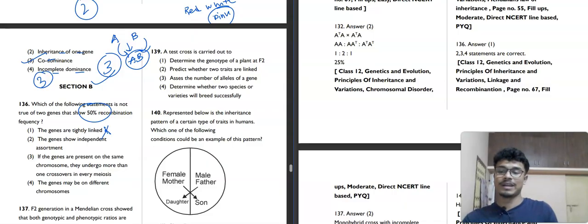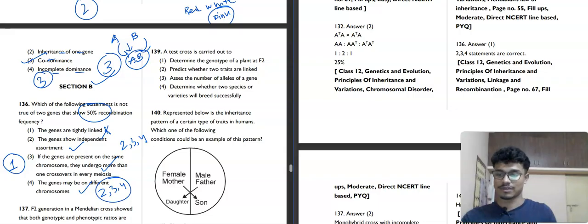Then the genes show independent assortment, correct. If the genes are present on the same chromosome, they undergo more than one crossover in every meiosis, correct. The genes may be on different chromosomes. It is also correct. So the correct statements here are 2, 3, 4. The options are not given here, but the first option is our correct answer, which will consist of 2, 3, 4 as correct statements.